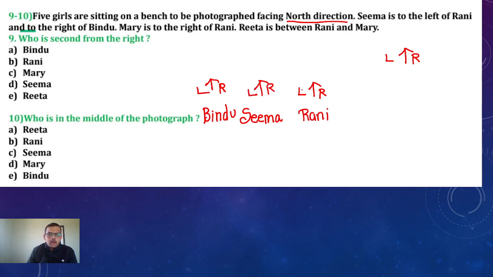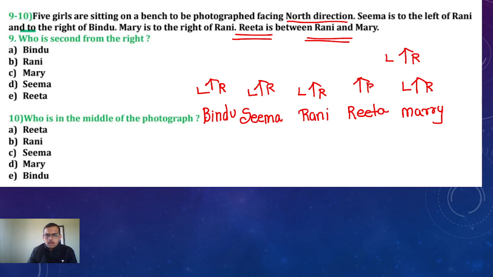Okay. Mary is to the right of Rani. Here is Mary. And this is important. Rita is between Rani and Mary. Here comes Rita. Right, left. 1, 2, 3, 4, 5. 5 girls. This is the correct arrangement of the given question.